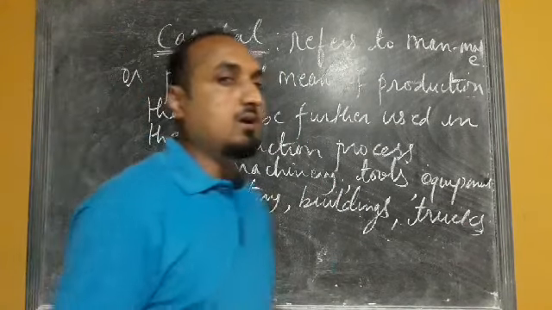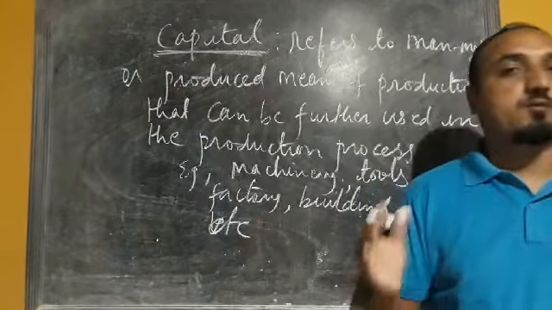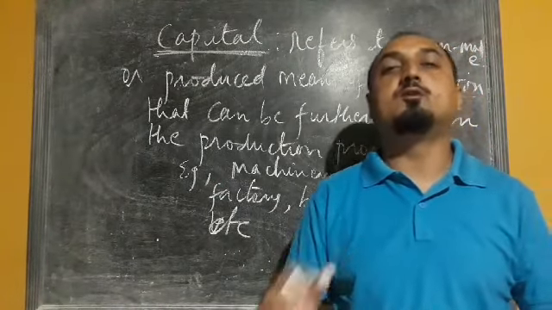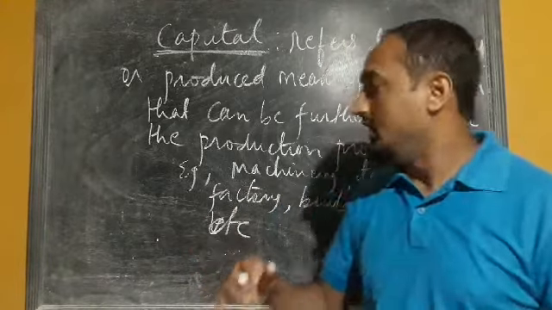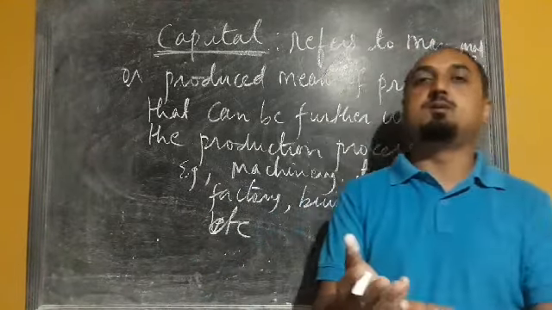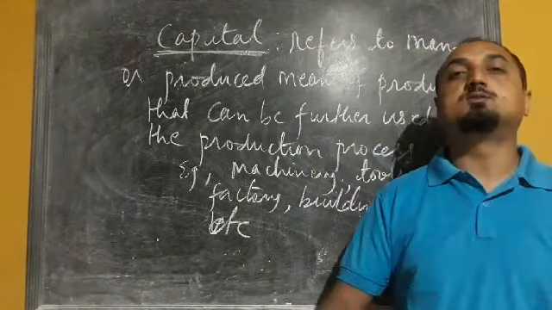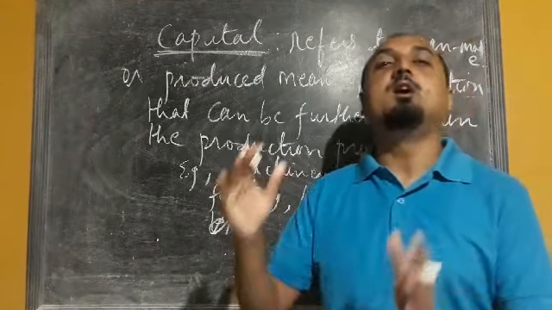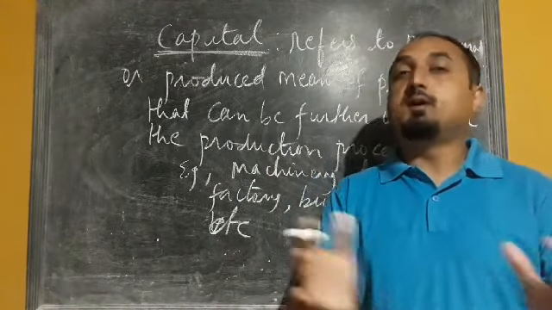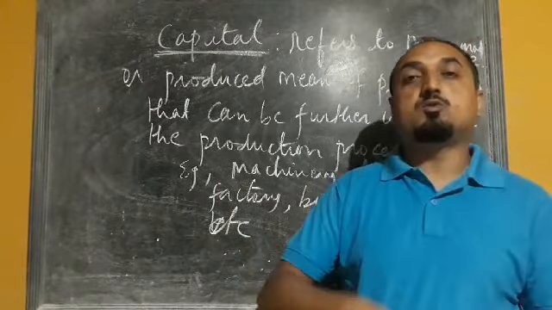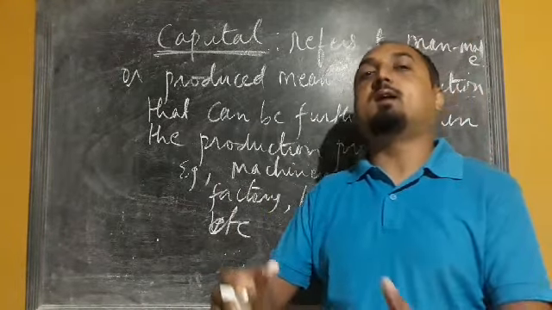Etc. Okay, so once again, capital refers to man-made or produced means of production that can further be used in the production process. So, different types of machinery. I'll give you the example of a JCB. We have seen, while constructing a road, they use that JCB, or sometimes a roller. That roller is a produced means, but in order to construct the road, they again use that machinery.